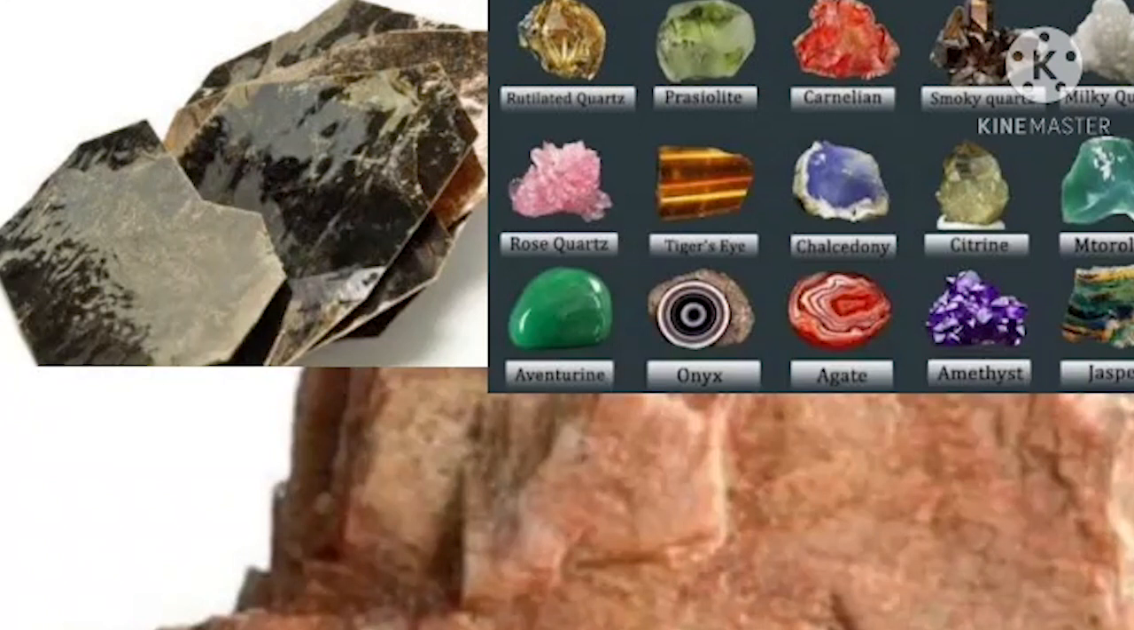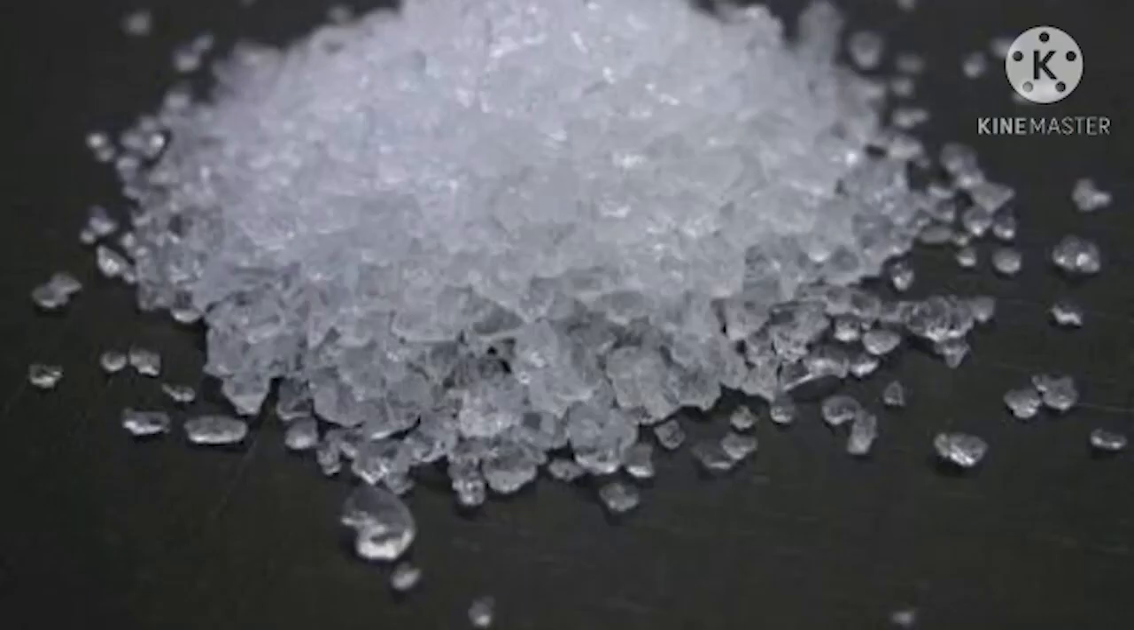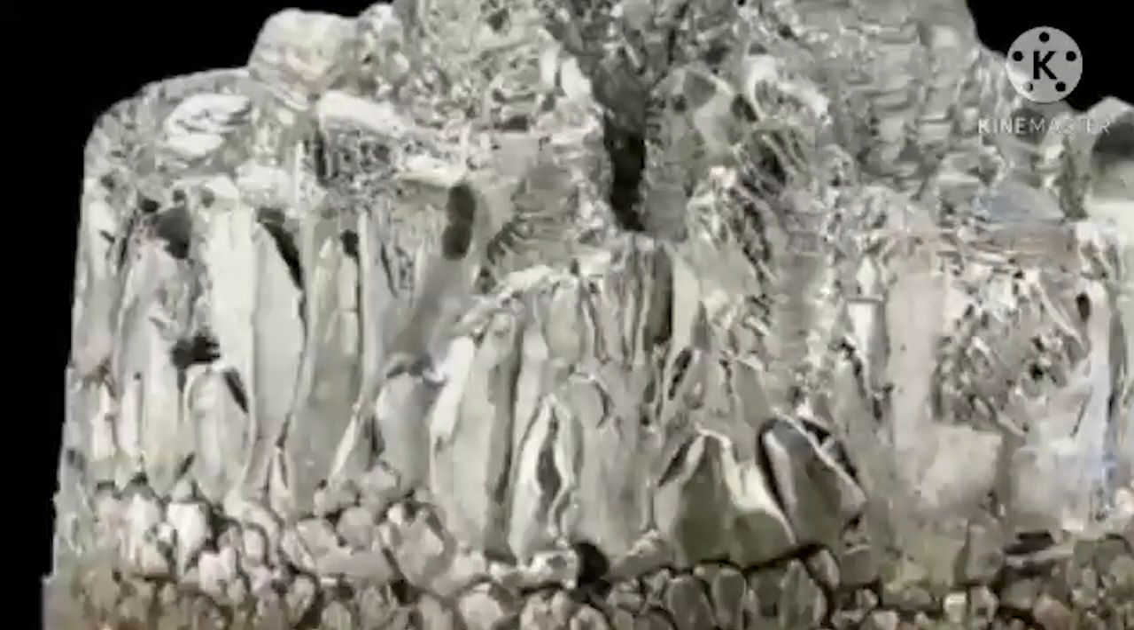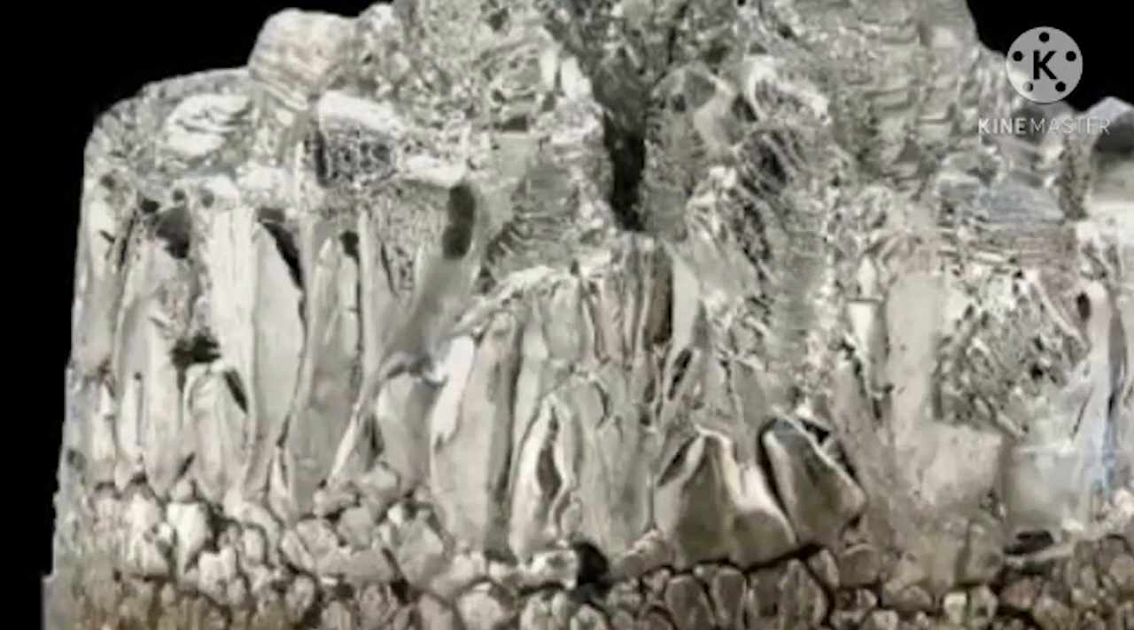What do igneous rocks contain? Minerals like mica, feldspar and quartz. They also contain silica, iron and magnesium. Clear? Okay, so igneous rocks are of different types.